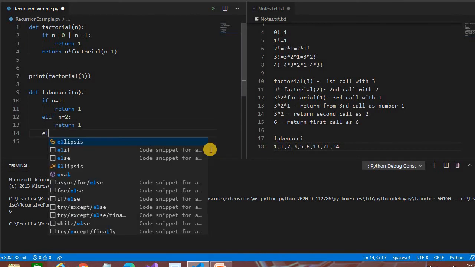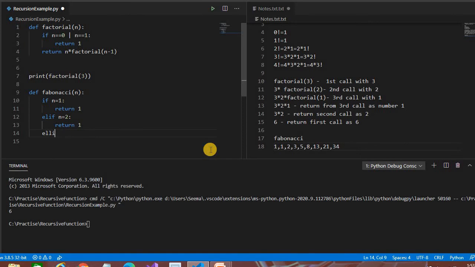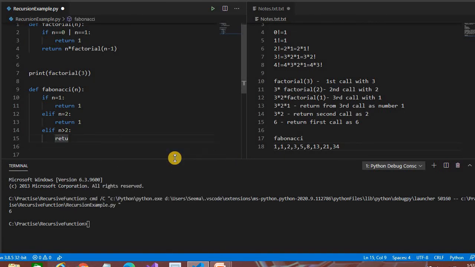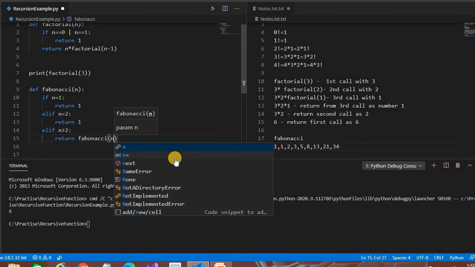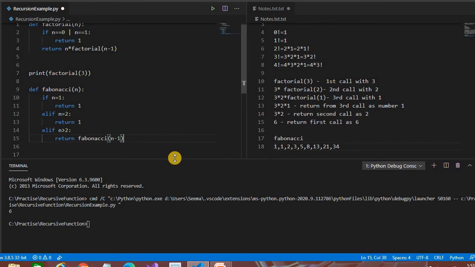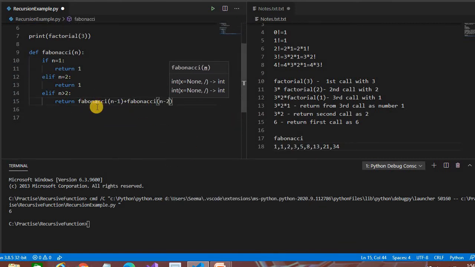Now, if the number is greater than 2, right, then what do we have to pass? We have to add the previous 2 numbers. So like return Fibonacci n minus 1, right, and then Fibonacci n minus 2. Simple. You can simply write this.